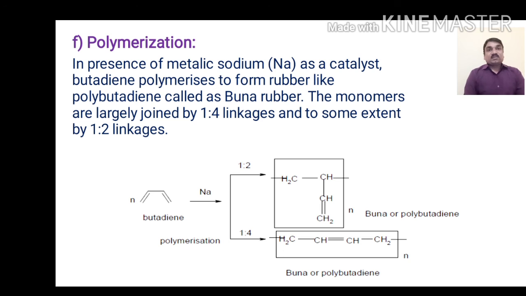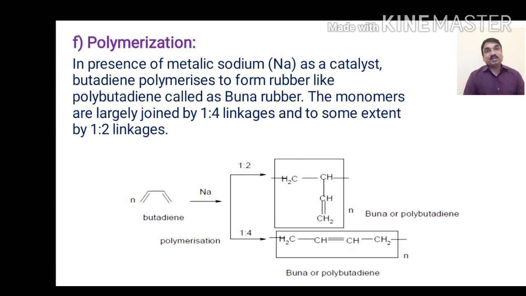So next is polymerization reactions. Polymerization is the process in which monomer units get added across the double bonds, resulting in the formation of long chain compounds called polymers.